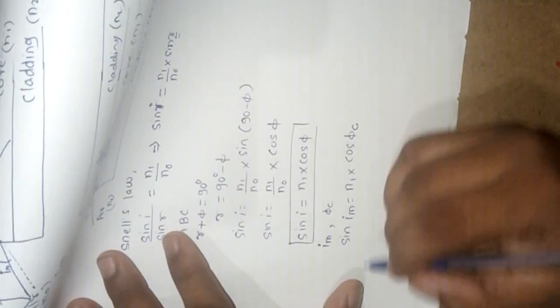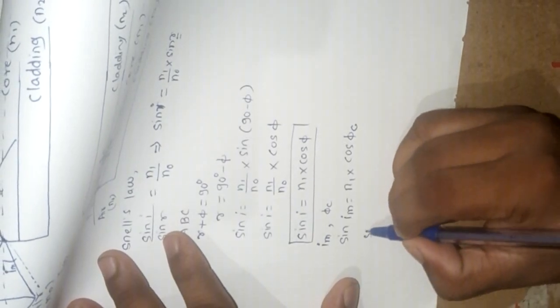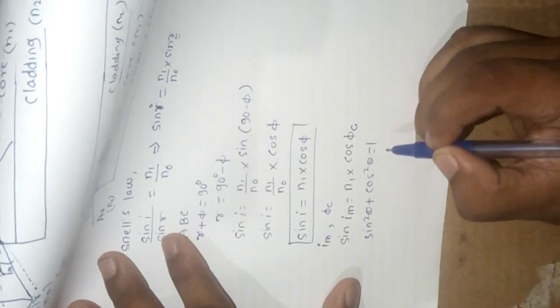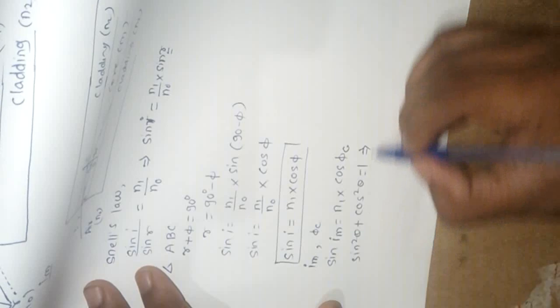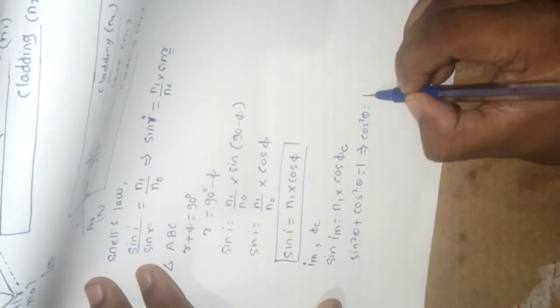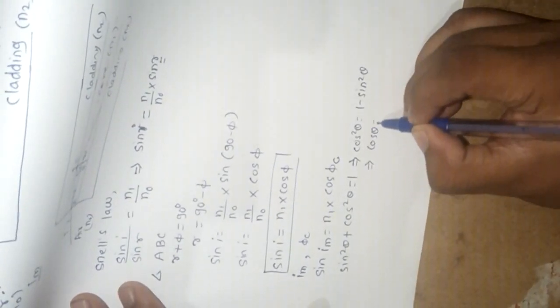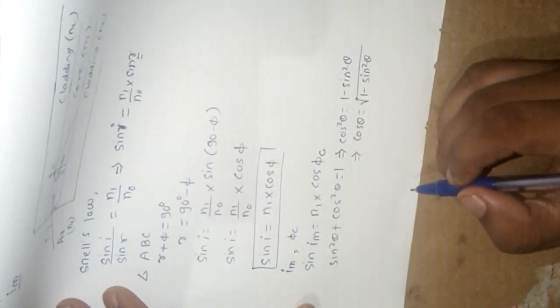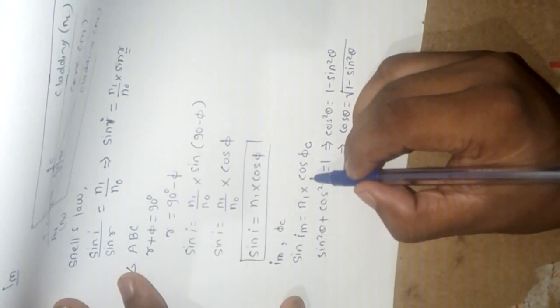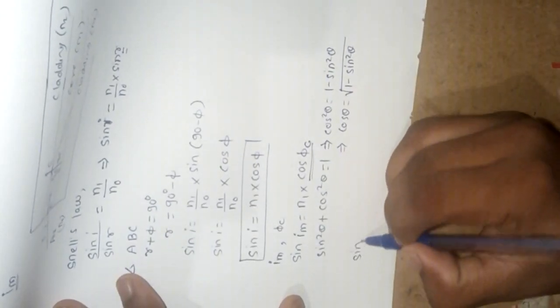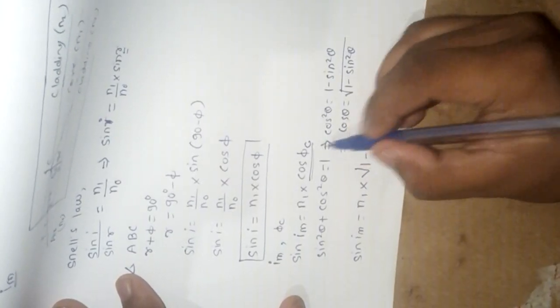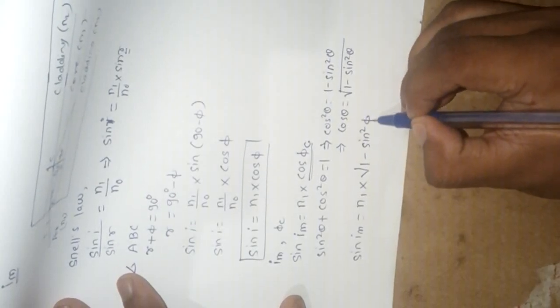Again we know one identity, sin square theta plus cos square theta is equal to 1. Hence, cos square theta can be written as 1 minus sin square theta, and from this, cos theta is equal to root of 1 minus sin square theta. So for cos phi c, we can write sin Im is equal to n1 into root of 1 minus sin square of phi c.